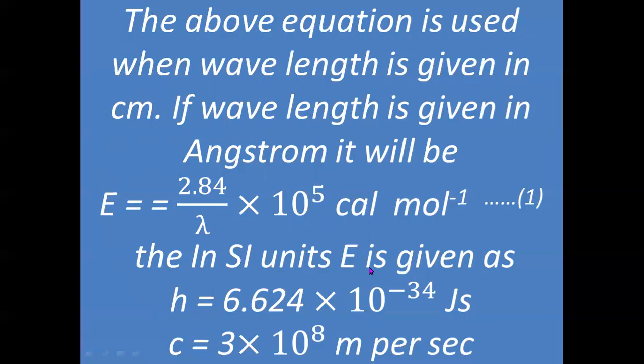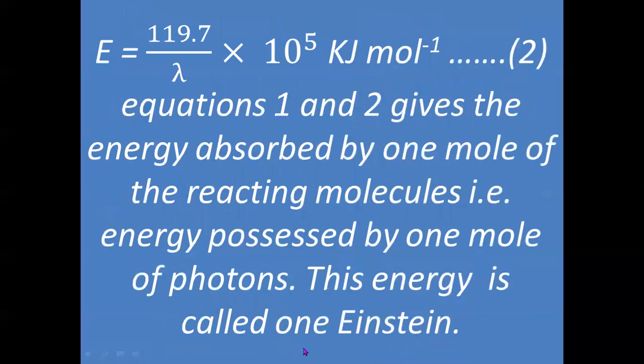So in SI units, the energy is given as, here we have to change the values of h and c. h, Planck's constant, when expressed in joules second, will be 6.624 into 10 to the power minus 34, and velocity of light in meters will be 3 into 10 to the power 8 meters per second. Now, if you substitute these values, the value of energy we can calculate by this equation.